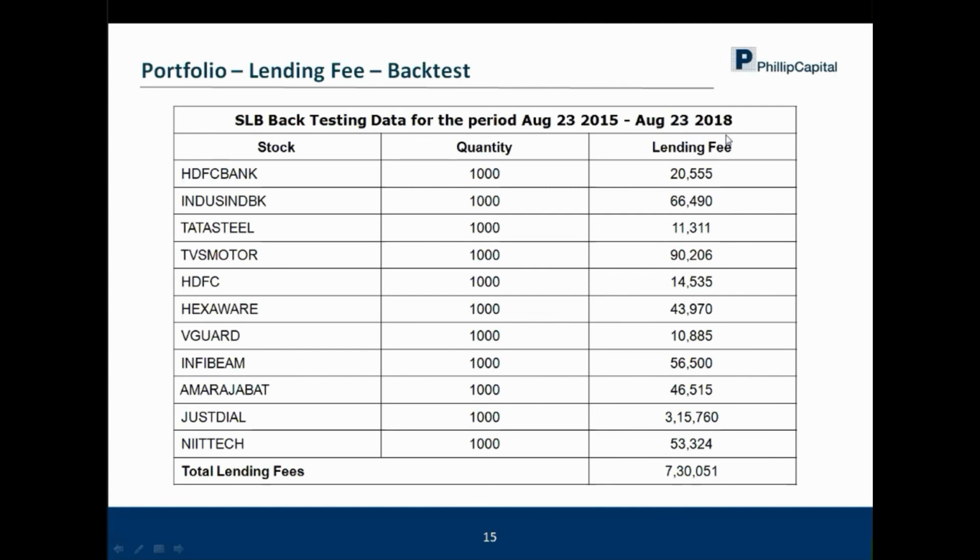So I hope that addresses this particular question, what the risks are in case a default happens in case of an entity. Then do we have to give any money while lending? What if we don't get our shares back? So first, when you lend, you have to give your shares and you will be getting money in terms of lending fee. And can we lend less number of shares? Yes, you can even do this transaction by lending one single share. So that is the minimum lot size in case of SLB.